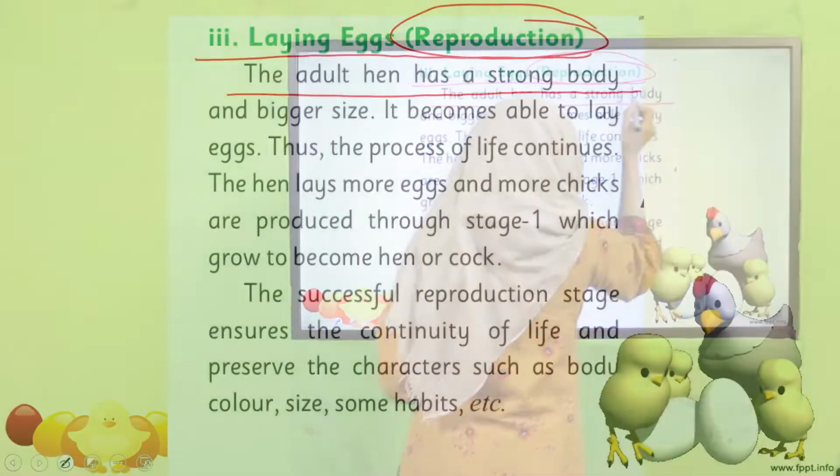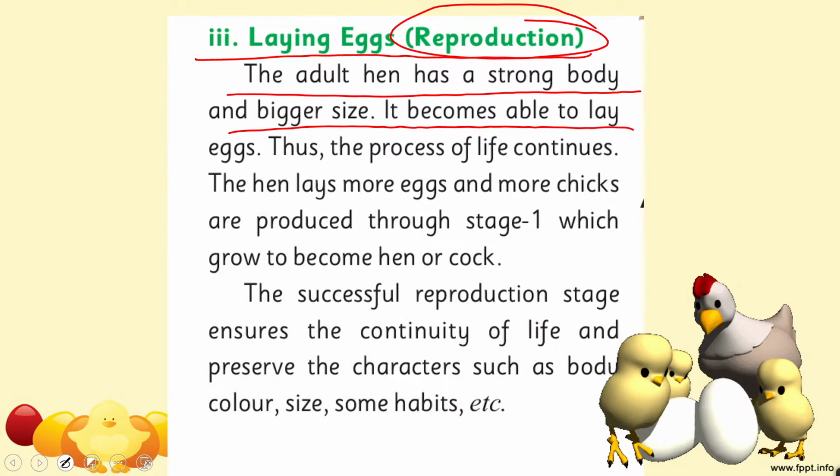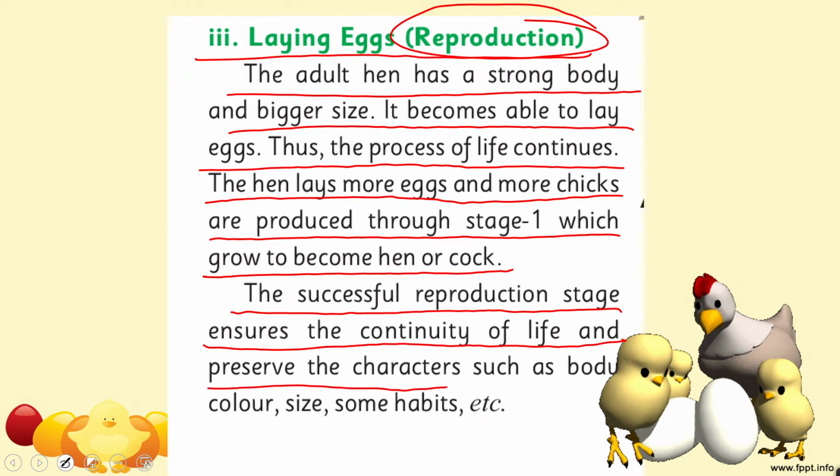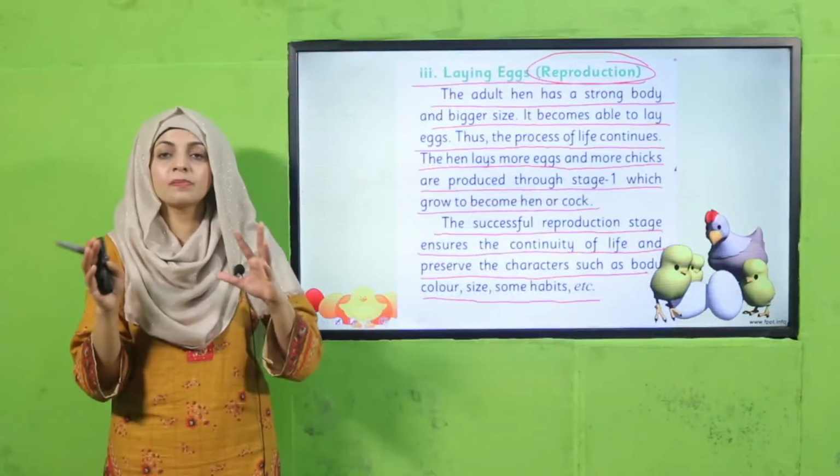The adult hen has a strong body and bigger size. It becomes able to lay eggs. Thus, the process of life continues. The hen lays more eggs and more chicks are produced through stage 1, which grow to become hen or cock. The successful reproduction stage ensures the continuity of life and preserves the characters such as body, color, size, some habits, etc. So, my dear students, now after 90 days, the hen is bigger enough.